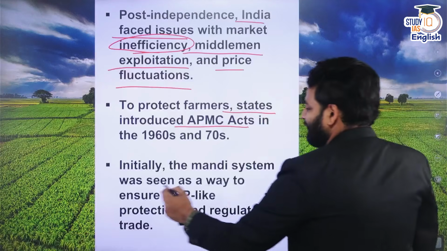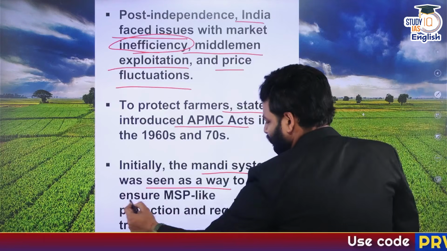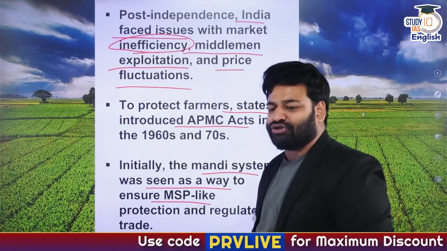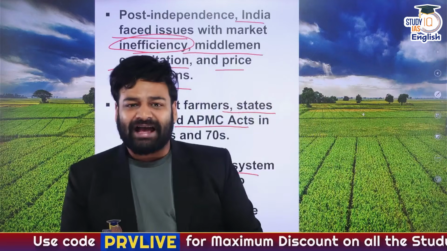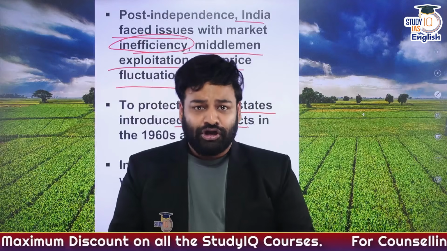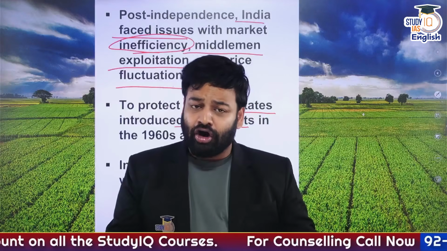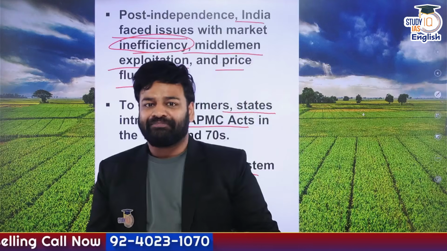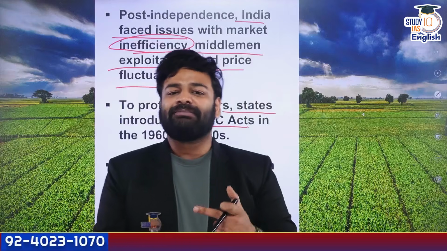Initially, the mandi system was seen as a way to ensure MSP-like protection and regulate trade. But with the passage of time, the mandi system actually became a proper platform for the farmers to come there with all authenticity and sell off their produce at a valid and reasonable price.